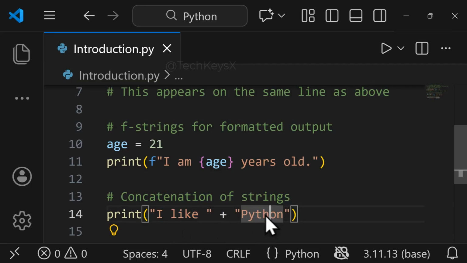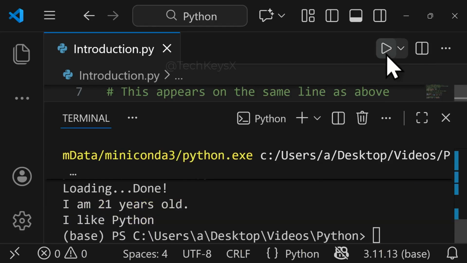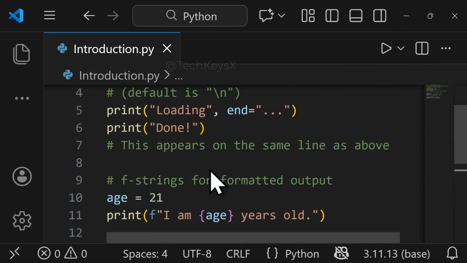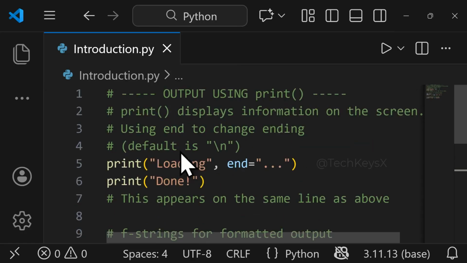So I can join 2 strings together by using a plus sign. So if we run this code, you will see I like Python. So hopefully you understand the interesting facts about printing, how you can use print in different ways to get different outputs according to your choice.